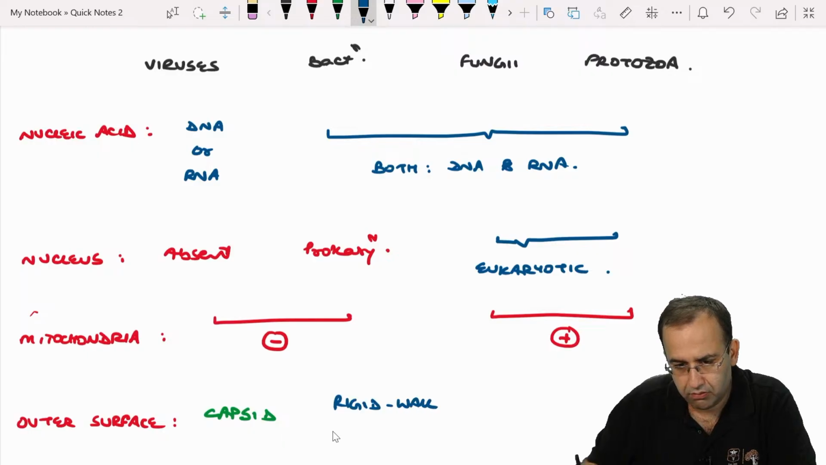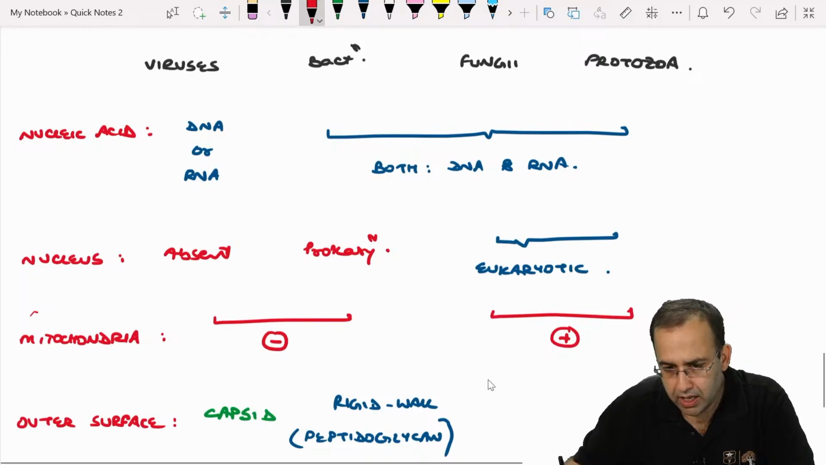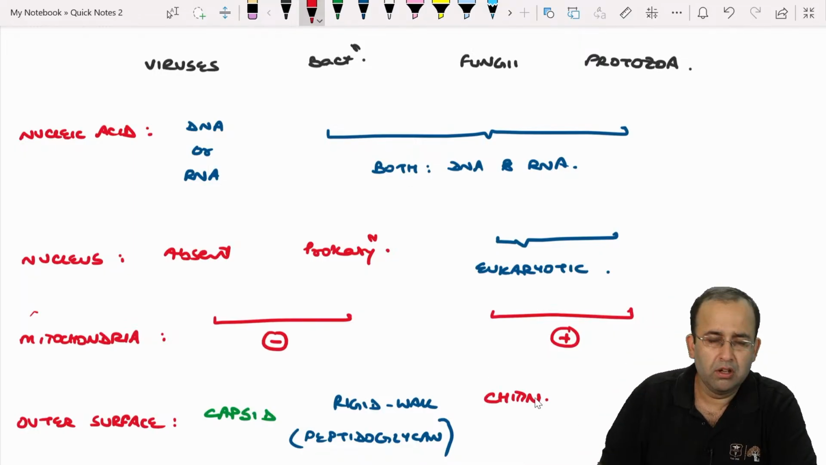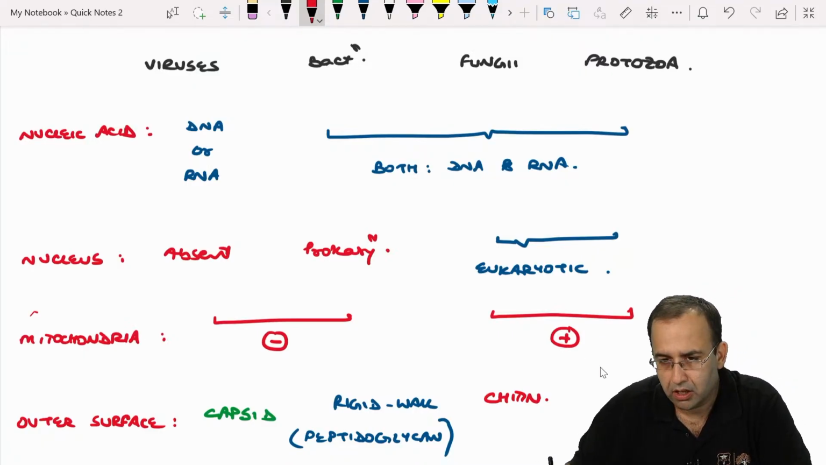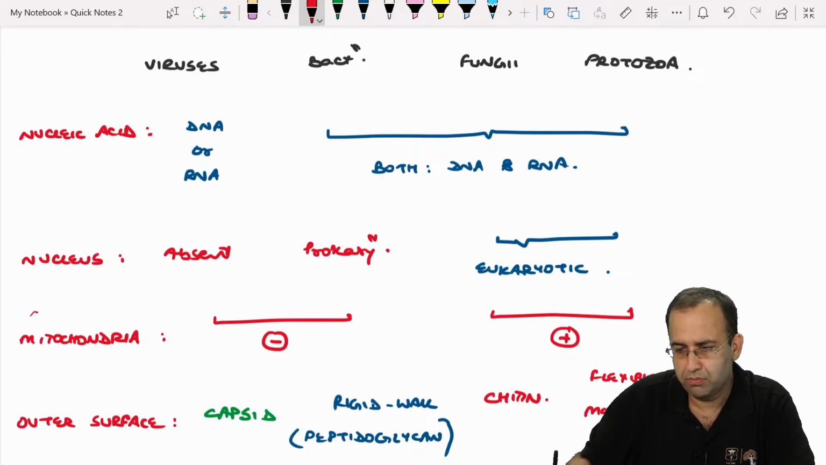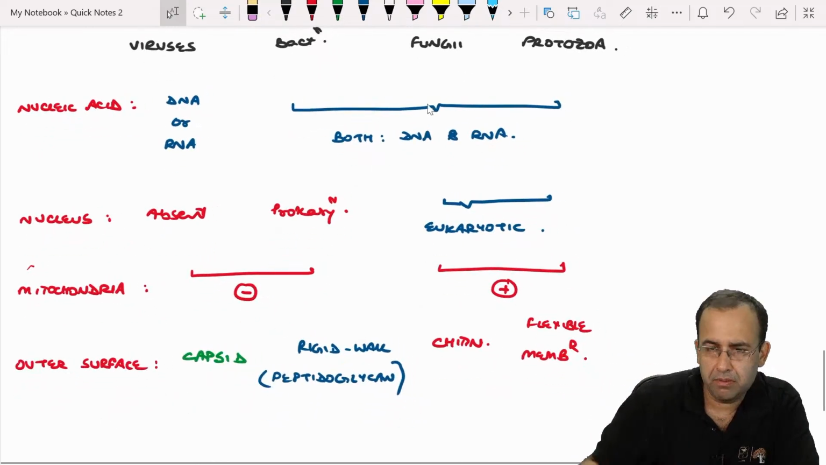They have a rigid wall which is made up of peptidoglycans. Fungi have chitin. I'm sure we know this from 11th, 12th mycology also. They have chitin versus protozoa, which have a flexible membrane.